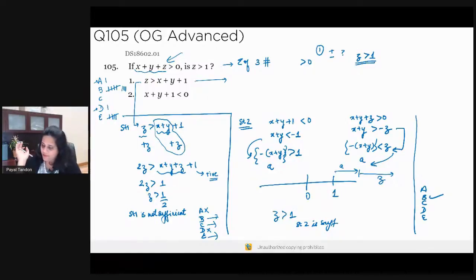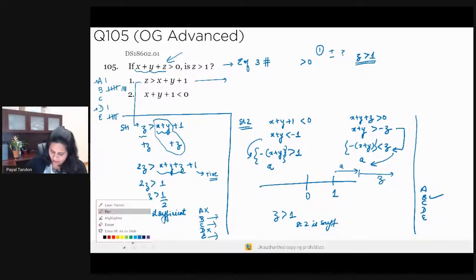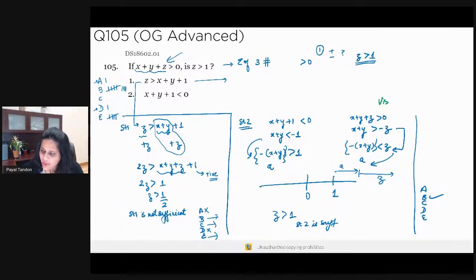Okay. Now, the key thing over here is that I want you to understand. In this case, you needed to visualize statement number 2 to figure out how you should manipulate the statement in order to get to the question that you've been asked. So in this case, we saw that x plus y is given here, and x plus y is from the question statement. So you figured out, okay, ultimately I need to figure out the relationship between z and 1, right? So I need to manipulate the given information so that I can get to the answer. Okay, that's what I'm doing here.